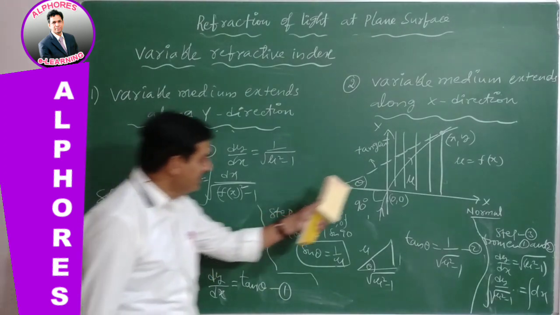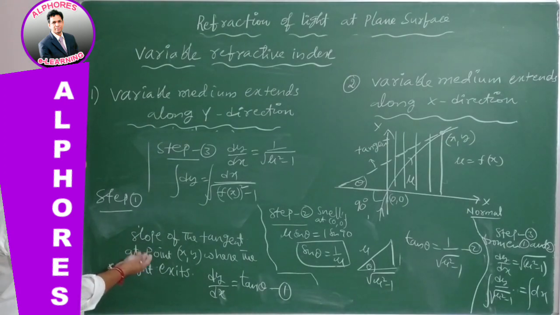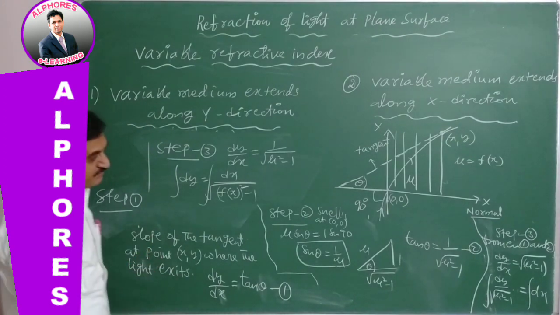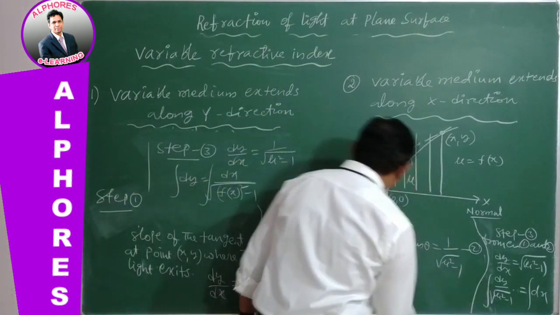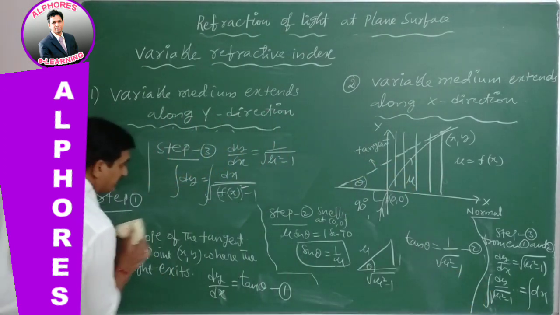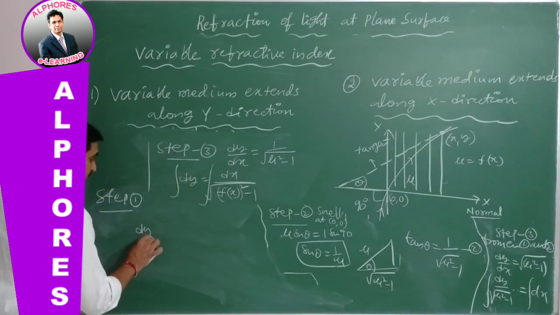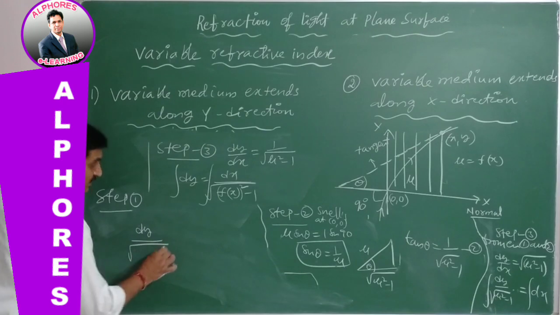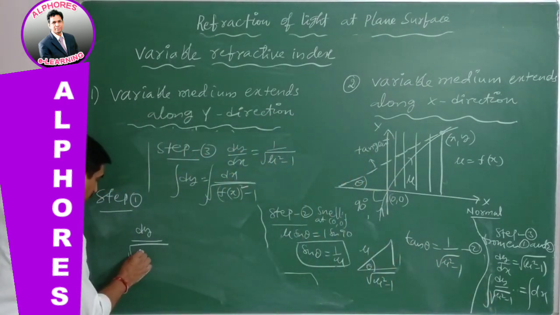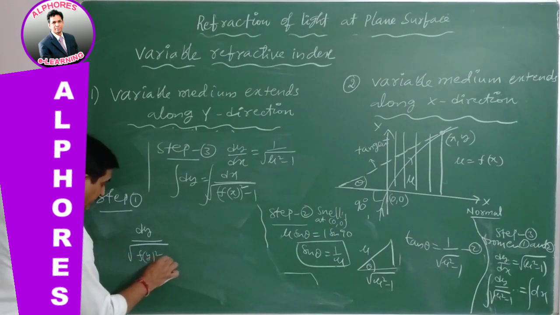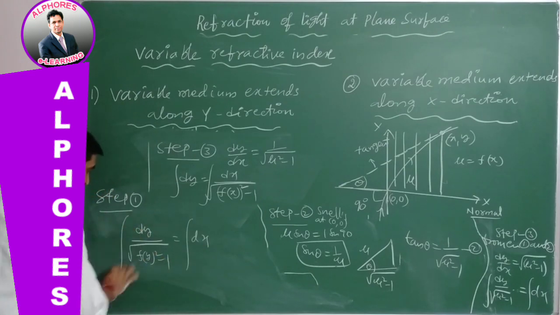So this is for the x direction where refractive index changes, and initially we discussed the y direction. In the y direction, the third step is to be modified: dy by root over mu, where mu is a function of y, whole square minus 1 under root, equal to dx, take integration on both sides.